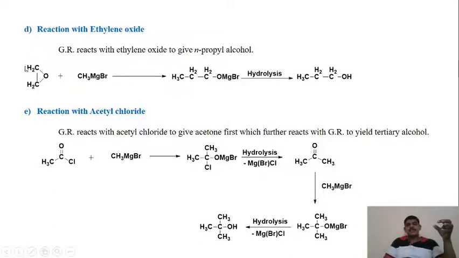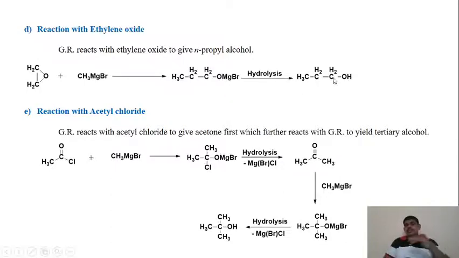When this epoxide, that is ethylene oxide, reacts with methyl magnesium bromide, it is going to give us the adduct, and this adduct on hydrolysis is going to give us the primary alcohol, that is N-propyl alcohol. N stands for the straight chain of the carbon.